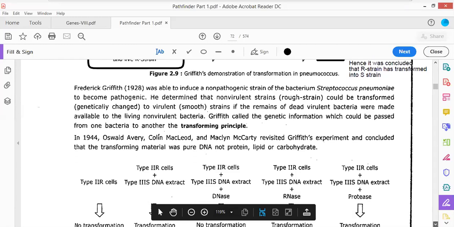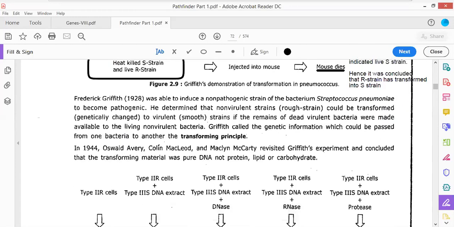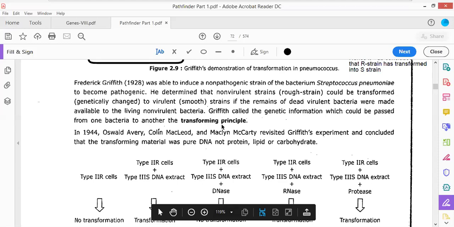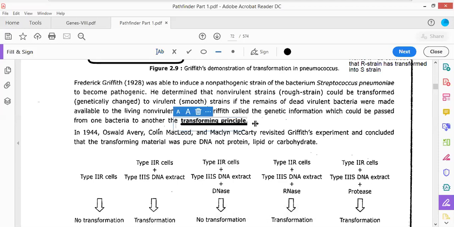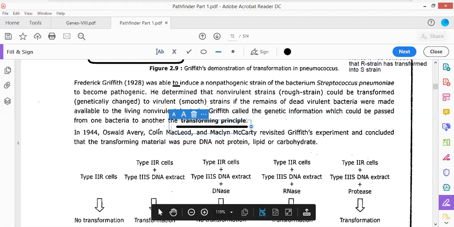Okay, now it was known that there is something that is referred to as the transforming principle. Griffith was not able to understand what is the basis of this transforming principle, whether it is DNA or protein, and more importantly, the majority of the scientists firstly thought that enzymes or proteins are the genetic material.